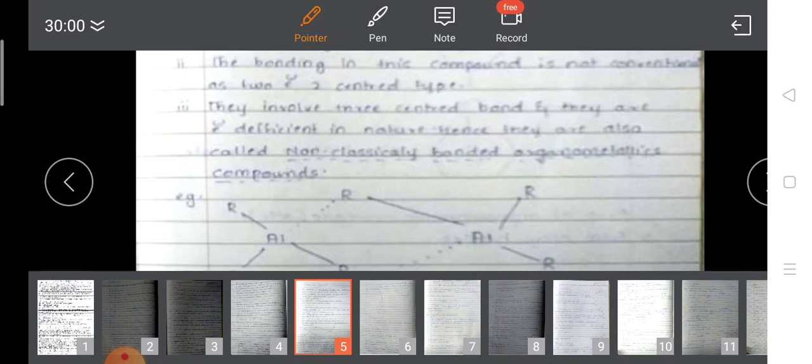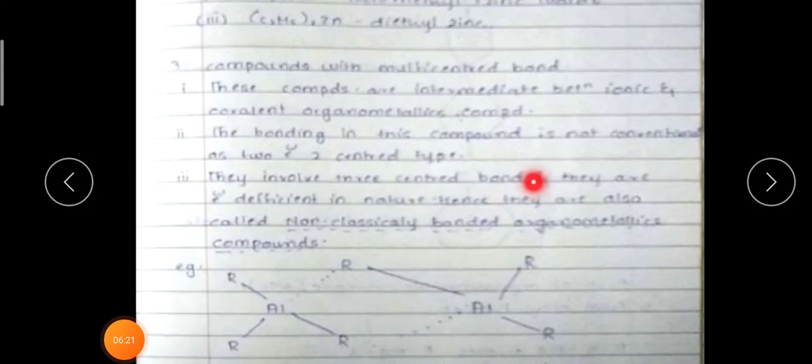An example is dimeric trialkyl aluminum. Here you can see three alkyl groups are there. The aluminum will form a partial bond with this particular R. In the same way, this aluminum will form a partial bond with this R. They form the dimer. Dimer means two monomeric units are there. That's why it is a dimer. Dimeric trialkyl aluminum is the example of this compound. Got this point? I will revise again.